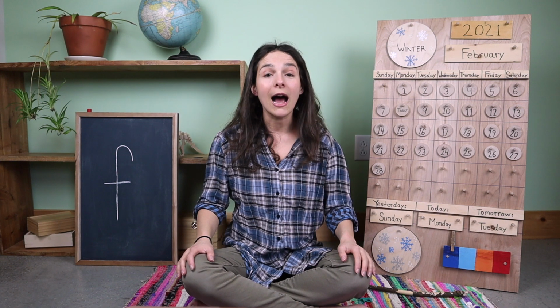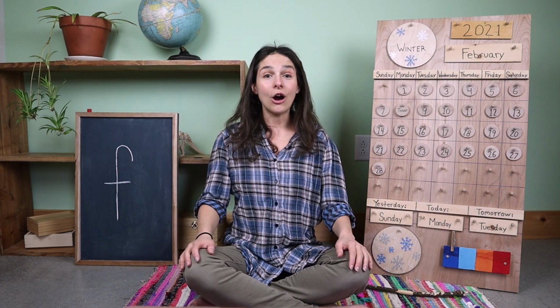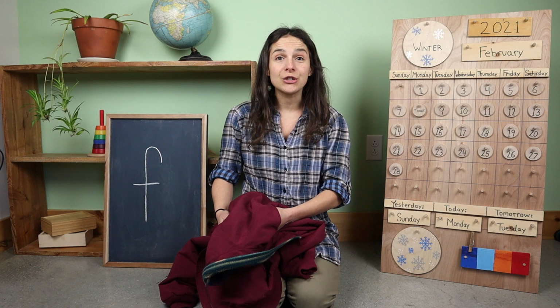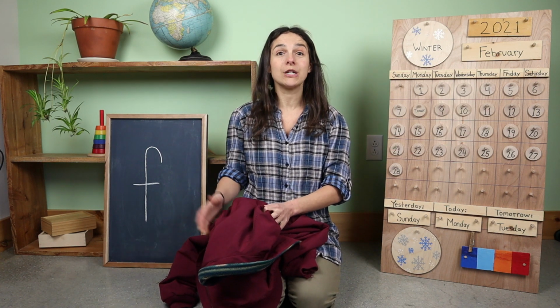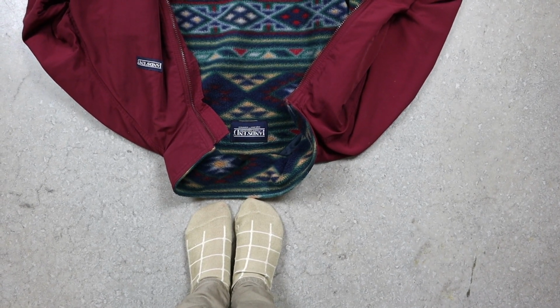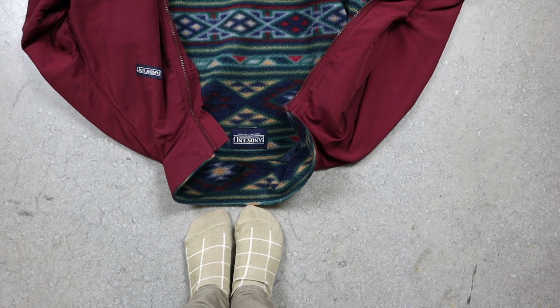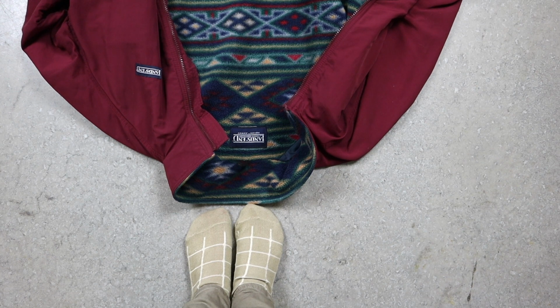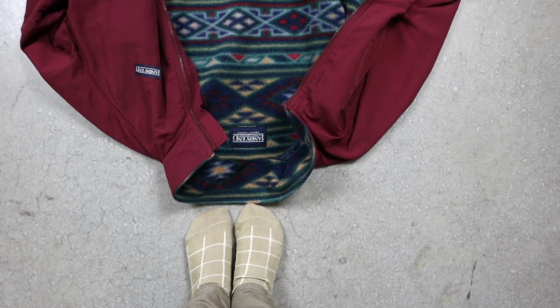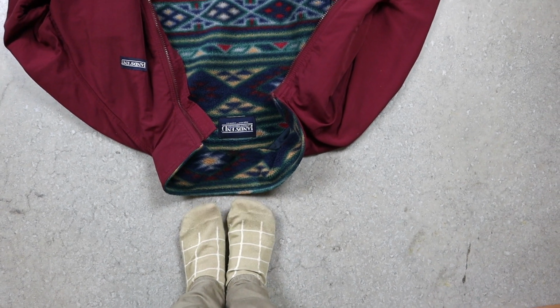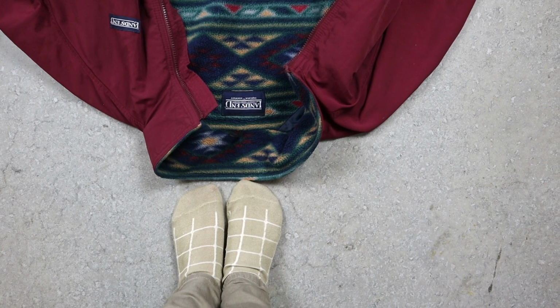So for today's work, I'm going to teach you a really cool trick. Are you ready to see? Let's go. For today's work, you will need a coat or a jacket. I'm going to show you the flip trick, which is a really simple way to put on your coat or jacket. So the first thing that you need to do is lay your jacket flat on the ground and make sure that it's upside down. You also want to be standing up. So stand up and make sure that when you look down, the top of your jacket faces the top of your feet, just like this.